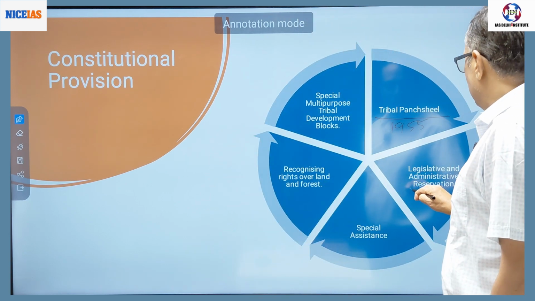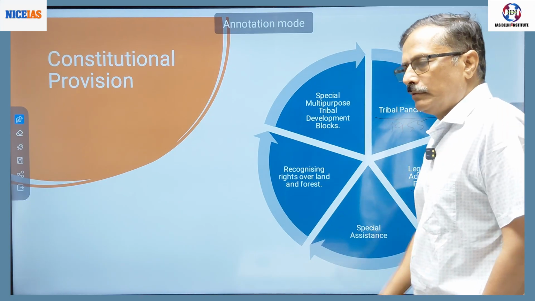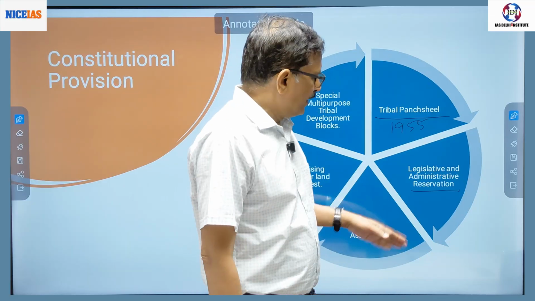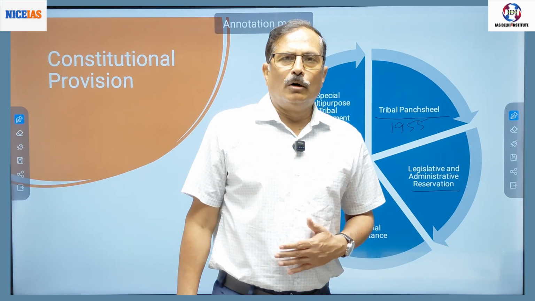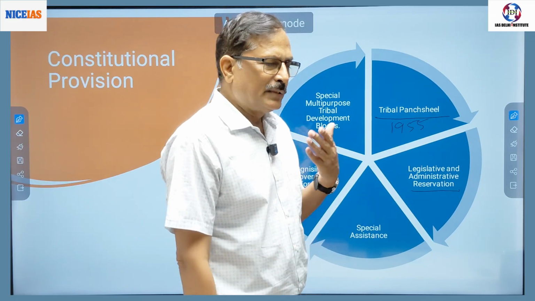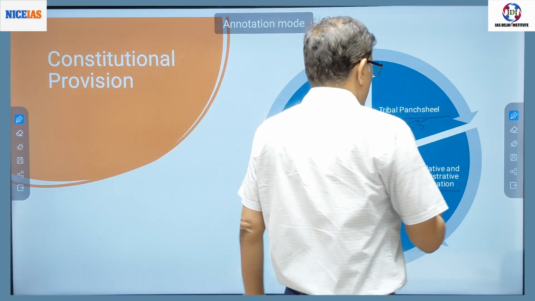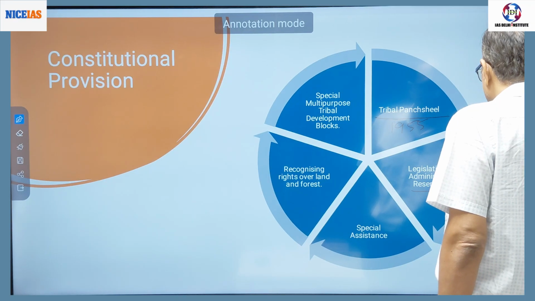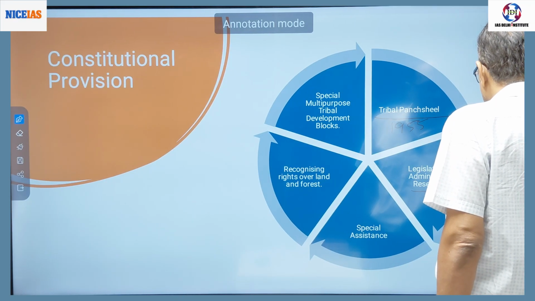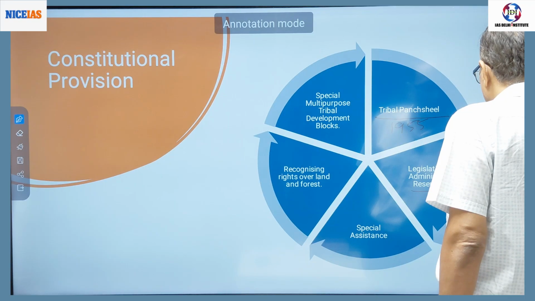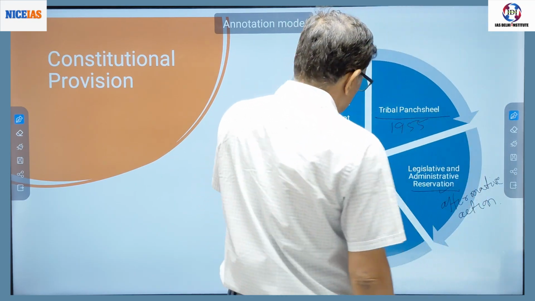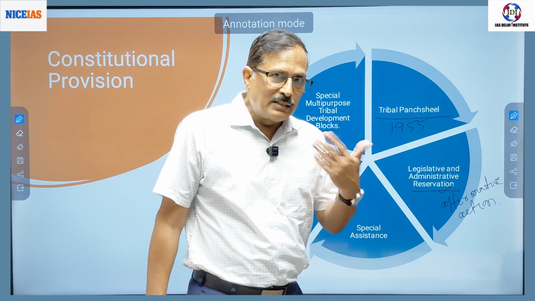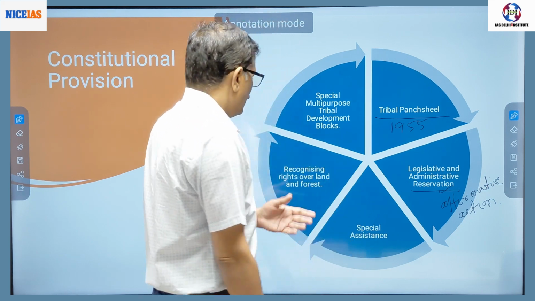Then what we did, legislative and administrative reservation. For example, in parliament, in legislatures, right? In government jobs, bureaucratic jobs and other jobs, reservation is given as affirmative action, right? Then the government gives special assistance in financing them and their programs.